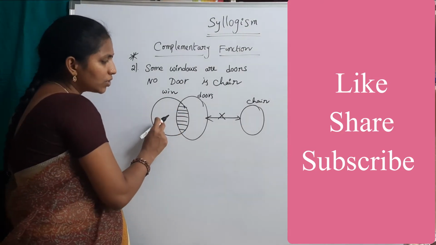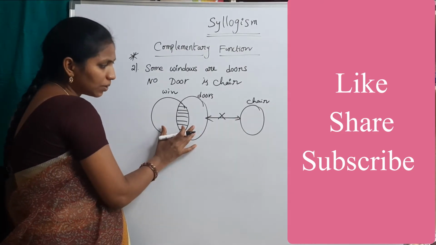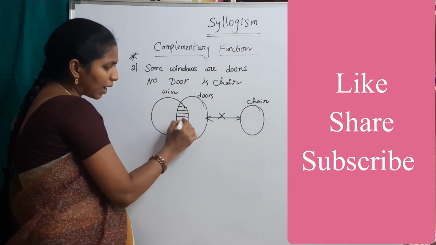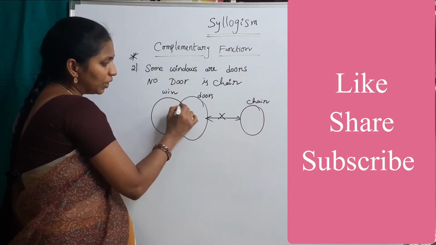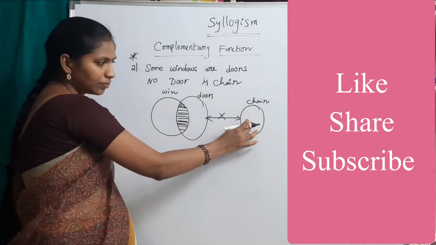And see the relation between windows and chairs. This is the intersection part. Some windows means this part. This is some windows, and here there is a chair.